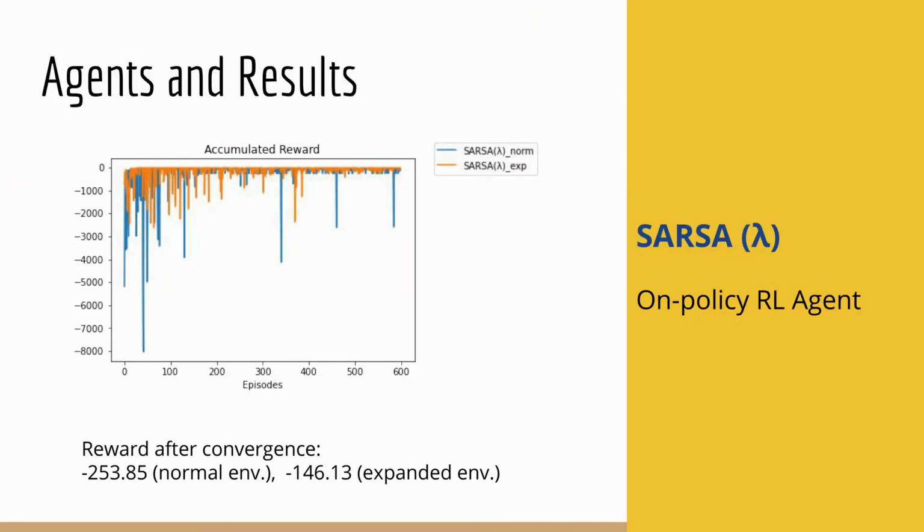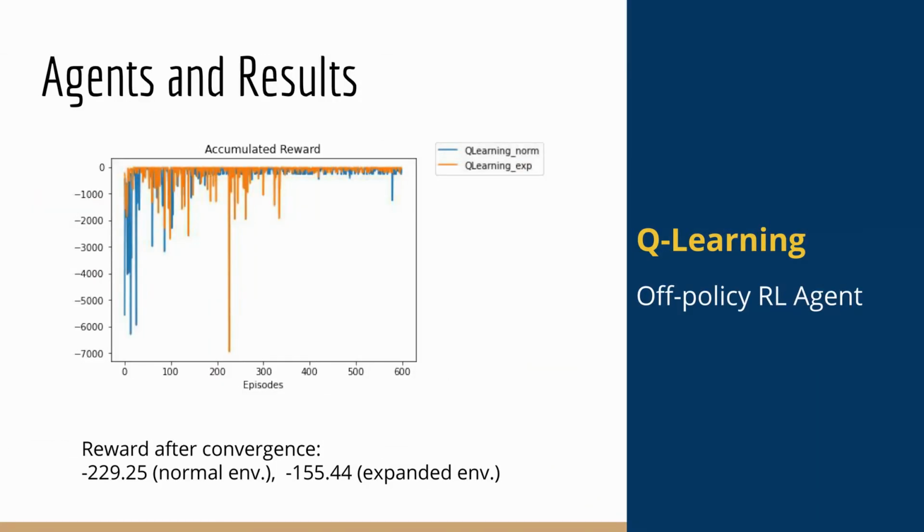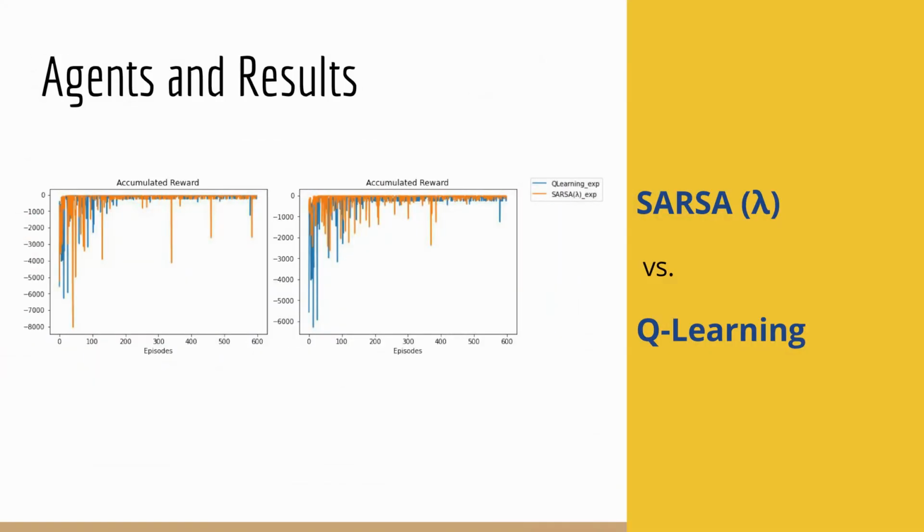Agents and results. Sarsa Lambda converged after episode 150 in the normal environment while it did after episode 200 in the expanded one. Q-learning agent converged before episode 200 in the normal environment while it did after episode 300 in the expanded one. Q-learning and Sarsa Lambda performances are close in both environments, being Sarsa Lambda slightly better with an average reward of -146 in the expanded environment.